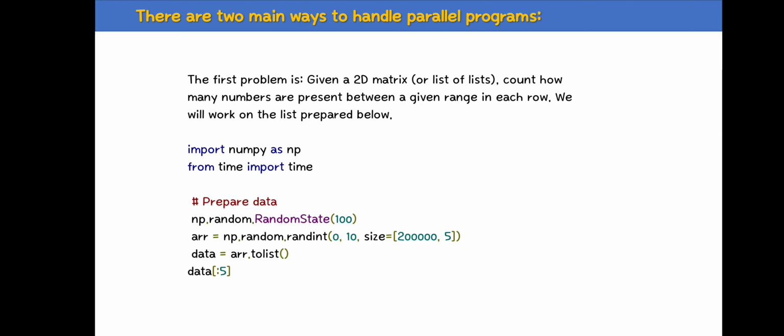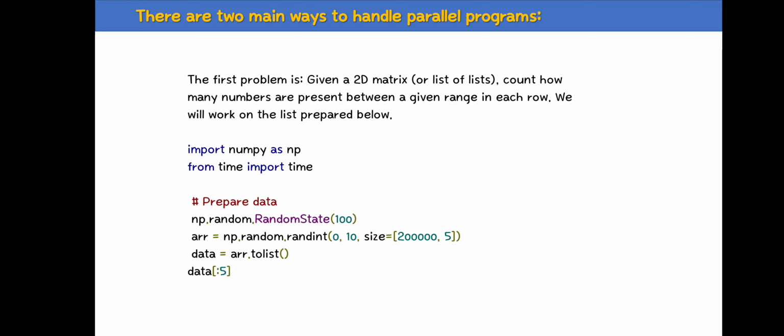The first program: given a 2D matrix, or a list of lists, count how many numbers are present between a given range in each row.